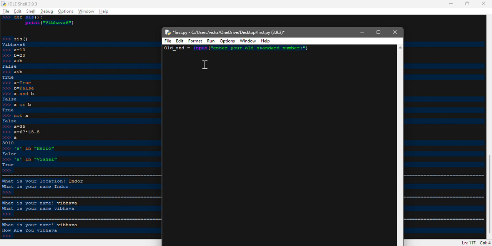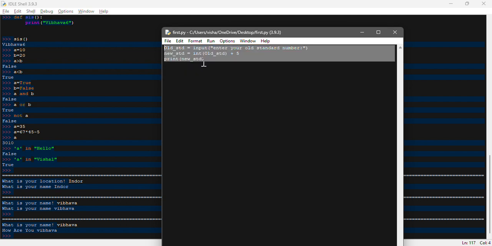And then again we are using new standard is equal to. Now over here, if I'm not using the data type called int, I may face an issue. So I need to use int over here, and then in brackets I need to mention old underscore std, bracket close, plus 5, and then print in brackets new std. Then we can save this one.